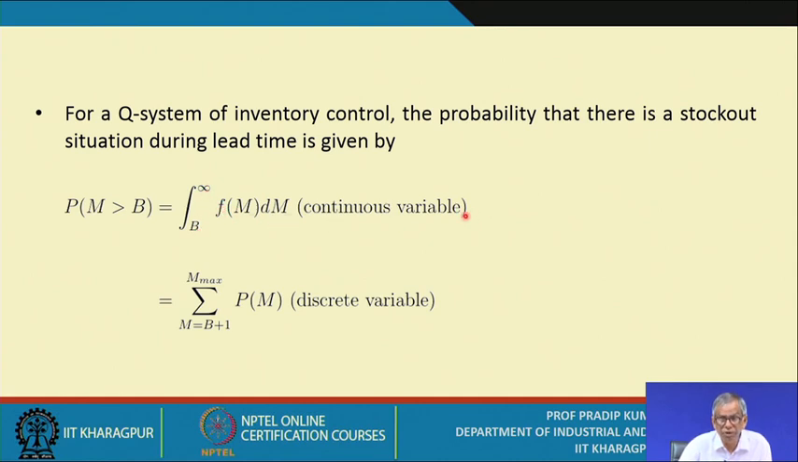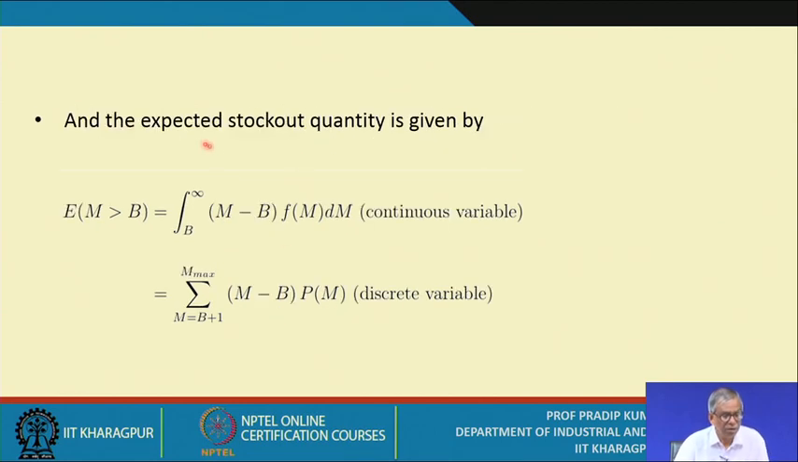So it is for a continuous variable, and if it is a discrete variable, then obviously this is the sum over M equals B plus 1 to M max of P(M). And the expected stock out quantity is given by, this is the notation we have used. That means expected stock out quantity, what is the condition? That means M is greater than B. So that is the integral from B to infinity of (M minus B) f(m) dm for the continuous variable, and for the discrete variable this is the sum over M equals B plus 1 to M max of (M minus B) P(M).